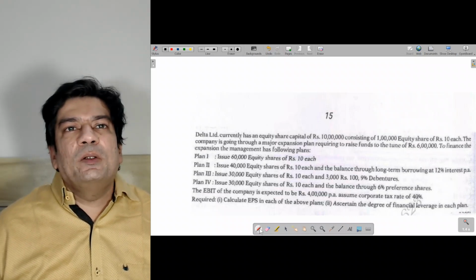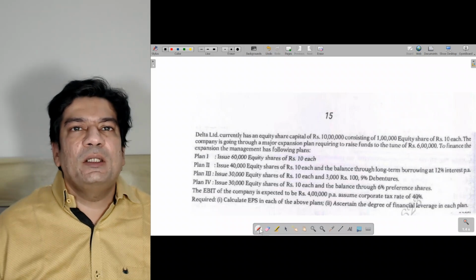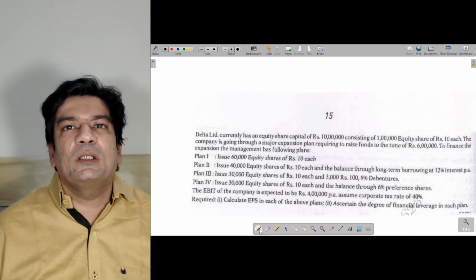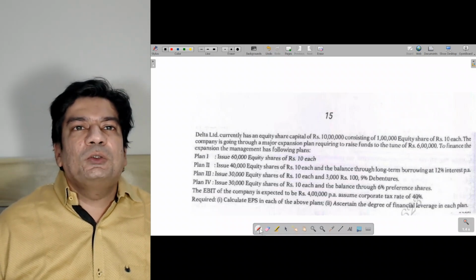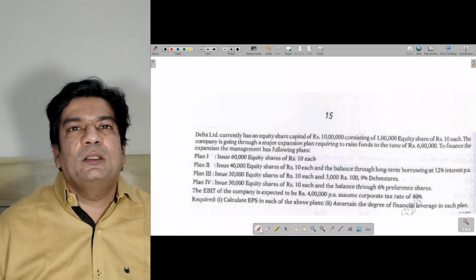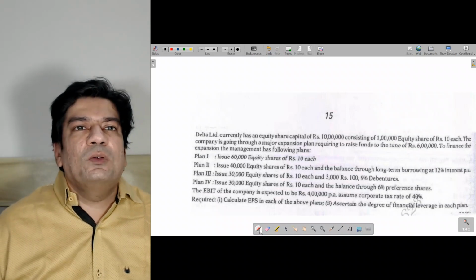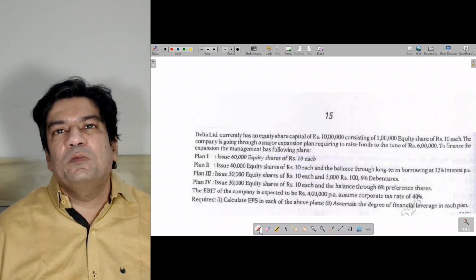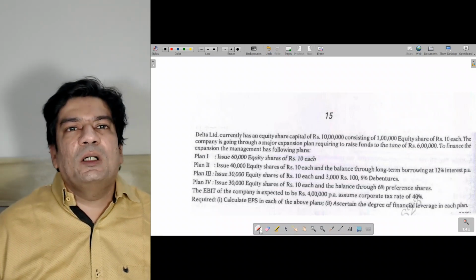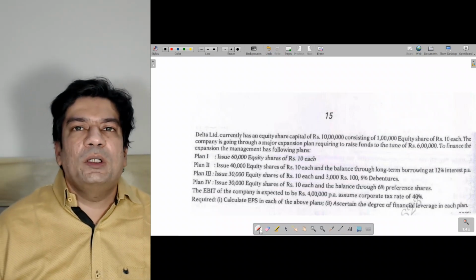Plan 1, they are going to issue 60,000 equity shares of rupees 10 each. Plan 2, they are going to issue 40,000 equity shares of 10 each and the balance through long-term borrowings at 12% interest per annum. Then plan 3, they are going to issue 30,000 equity shares of 10 each and 3,000 rupees 100 9% debentures. Plan 4, they are going to issue 30,000 equity shares of 10 each and the balance through 6% preference shares. The EBIT of the company is expected to be 4 lakh. Assume the corporate tax at the rate of 40%.